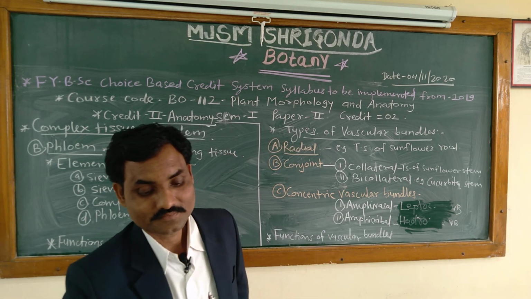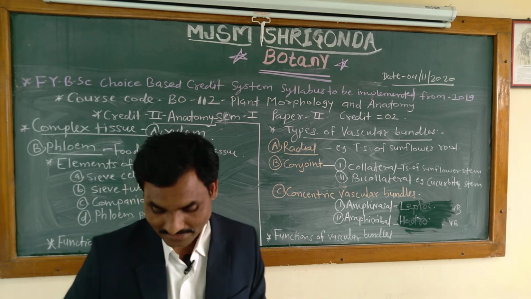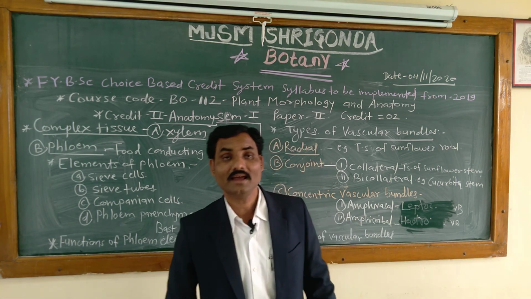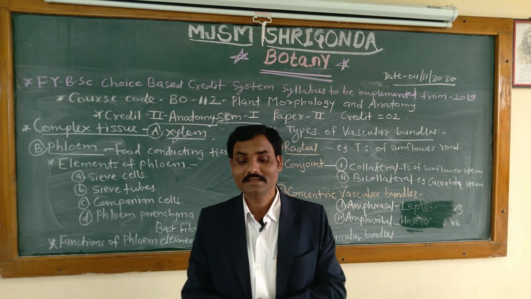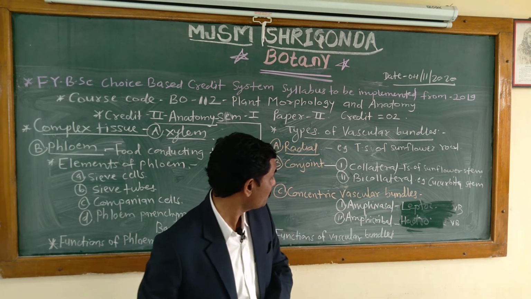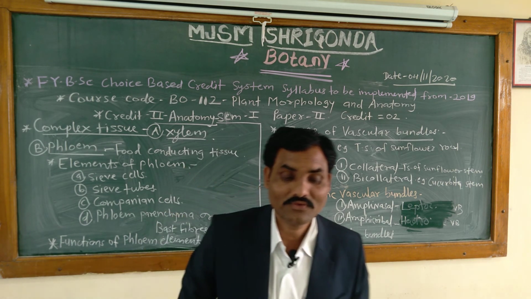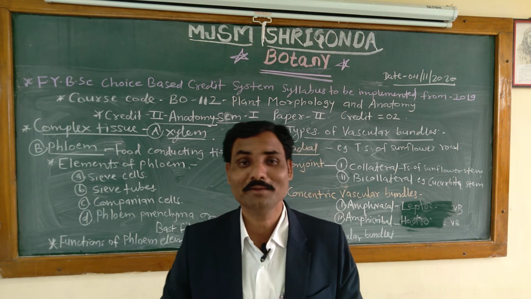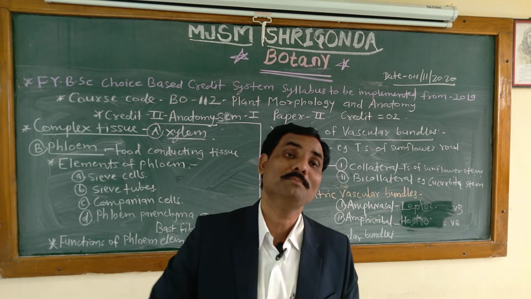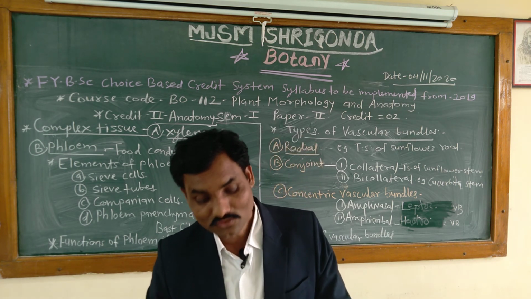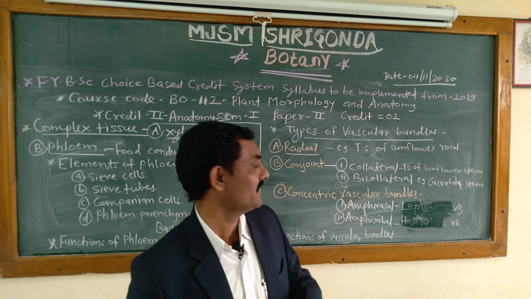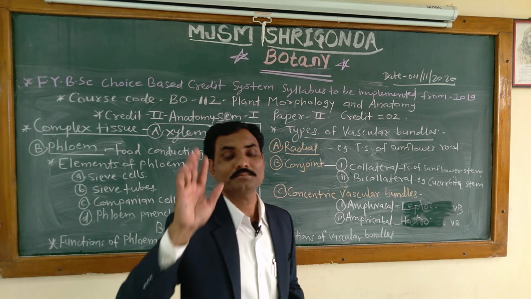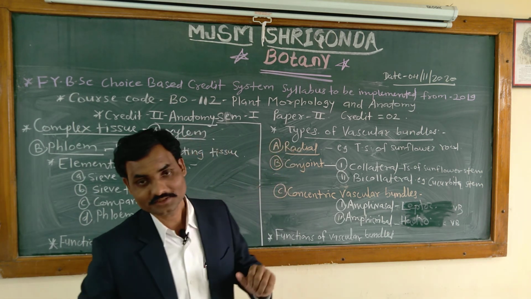Amphivasal is leptocentric, and the amphicribal is heterocentric. In fact, xylem is surrounded by phloem, as in rhizomes of fern and stems of Lycopodium. Lycopodium is one of the important pteridophytic plants. Selaginella is also an important pteridophytic plant, and in Lycopodium and Selaginella, amphicribal type of vascular bundles are found. The concentric bundles are always closed type. That character is very important.